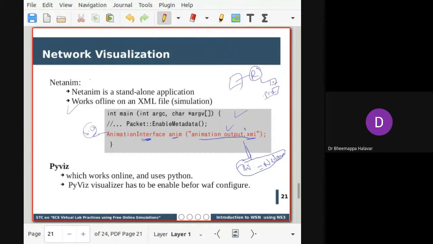Because after the simulation, the XML file is generated, and that XML we are giving to the animation for viewing. That means the simulation is already done. Based on the statistics, it is drawing the pattern of how the nodes are moving and what the nodes are.